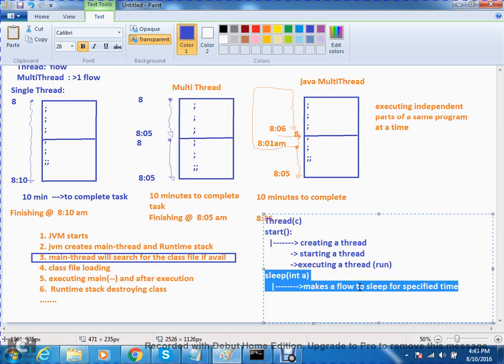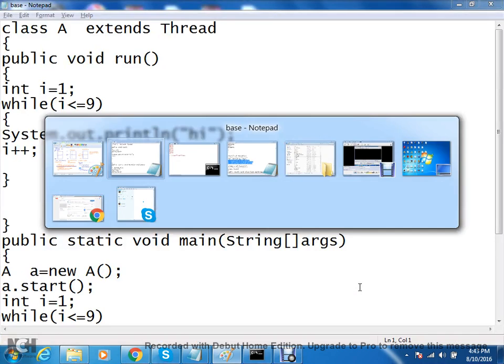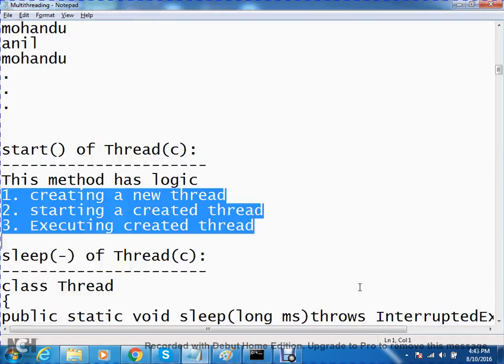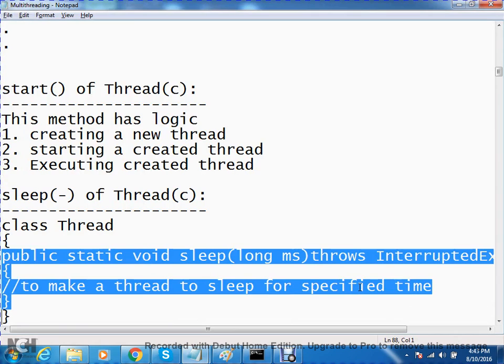For what? Specified time. It makes a thread sleep for a specified time. Which is what? A static method. Observe this one: sleep, which is a static method, to make a thread sleep for a specified period of time.